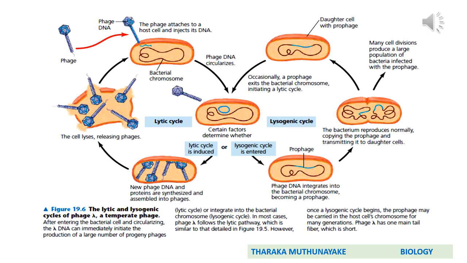Likewise, after several cell divisions, most of the host cells possess viral DNA as a part of the host chromosome or host DNA. Then, after a particular stage, such host cells with viral DNA can enter the lytic life cycle. Then, as we discussed earlier, the host cell will be lysed. So this lysogenic cycle is somewhat like an incubation period of some viruses.